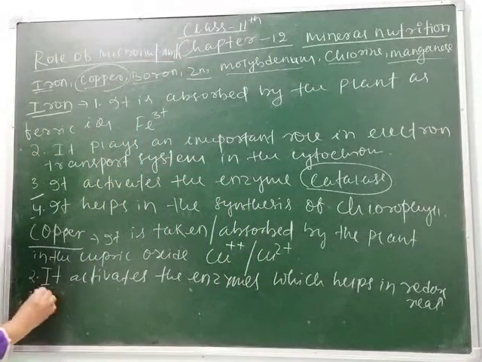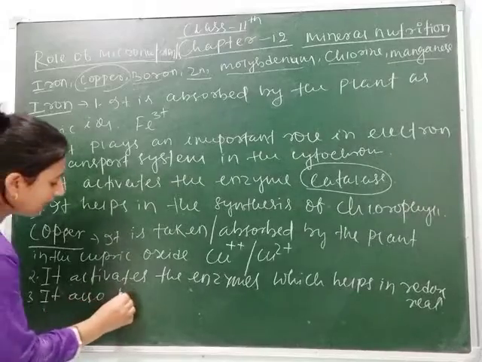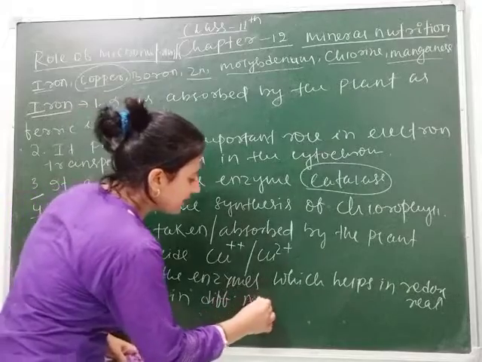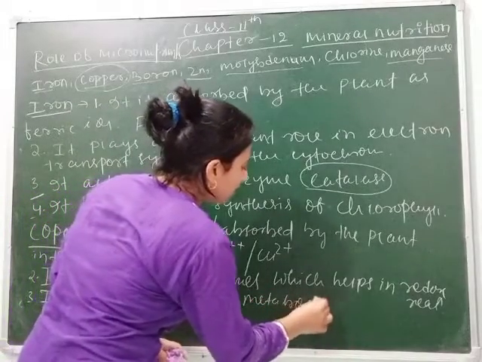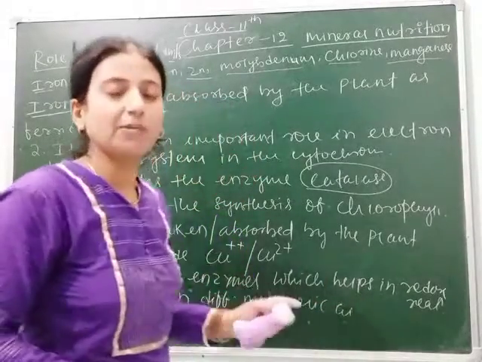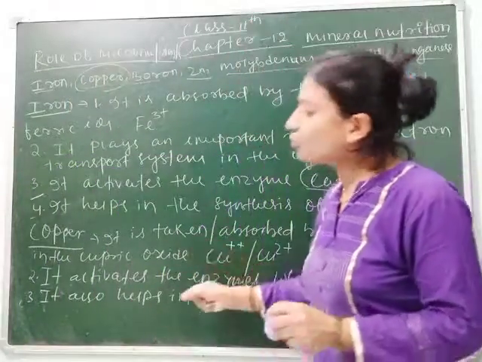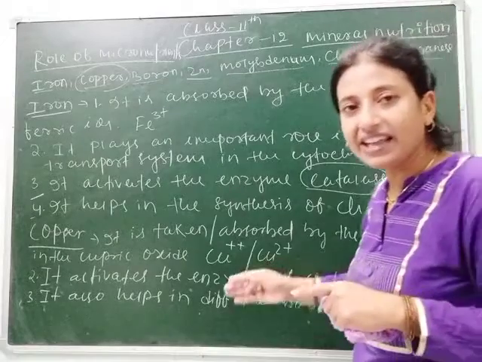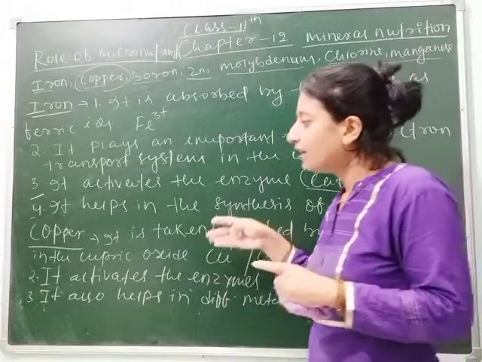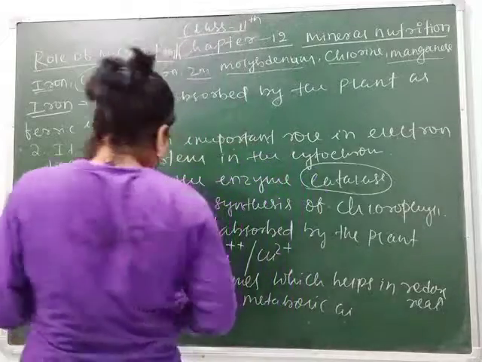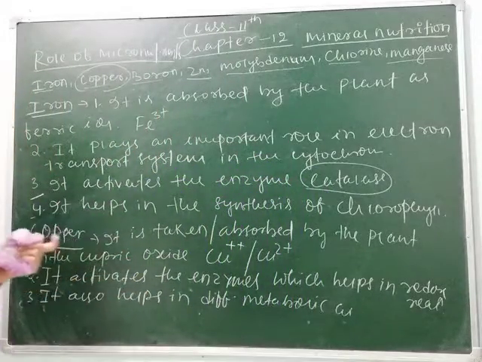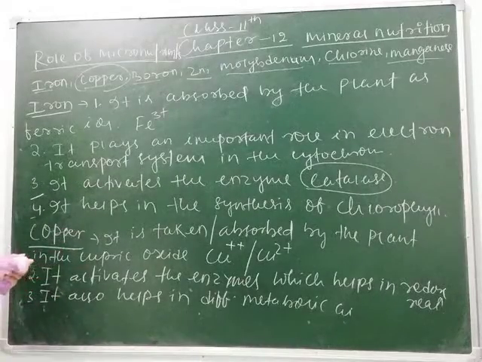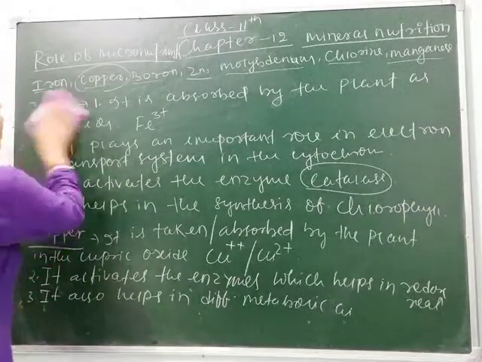Third point you can write, it also helps in different metabolic activities. Since it has a small function for the plant, but due to that function it is needed by the plant, it is an essential micronutrient. Due to lack of this nutrient, the redox reaction can't take place, and due to which the ATP can't be synthesized. Clear?